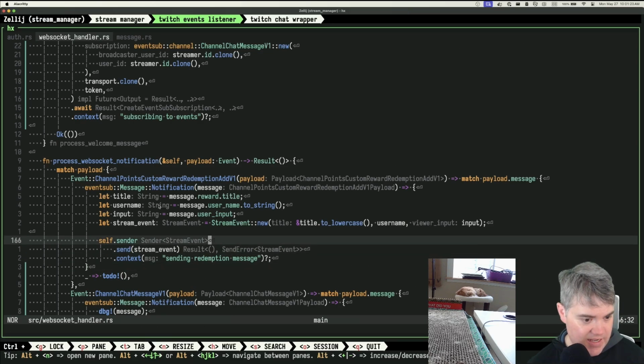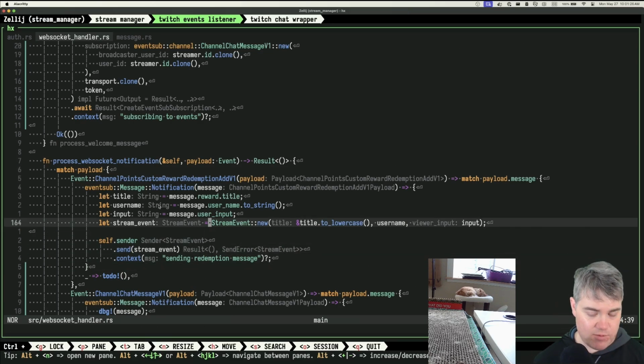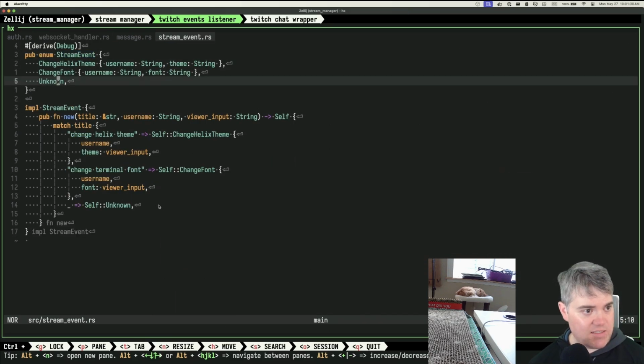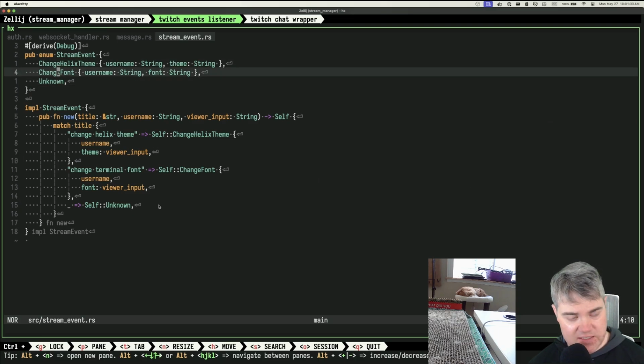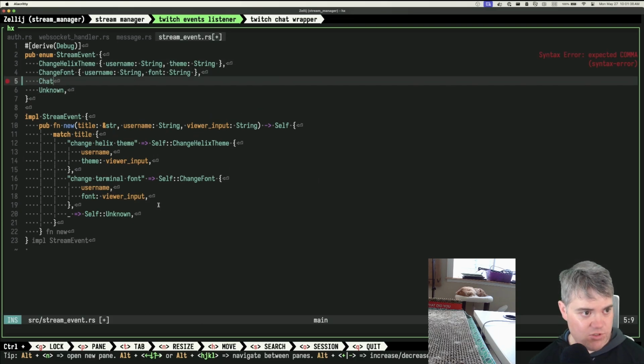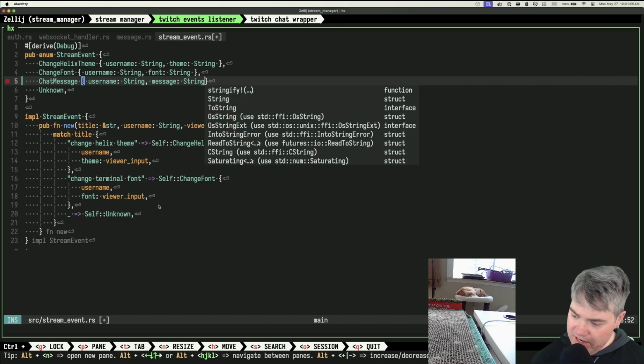So what I want to do is when we get this in, now what am I doing? I am doing a send stream event. Okay, so I'm doing a new stream event. The stream event, change Helix theme, change font. And this one is going to be a chat message. We'll do a username string, and I might as well get the message too. Do I care about anything else?